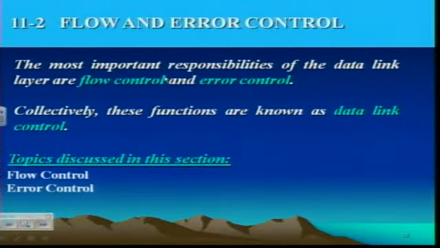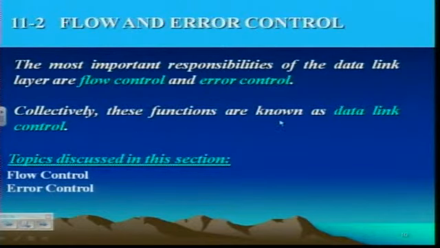The most important responsibility of the data link layer is the flow control and the error control. Now the error, in chapter 10 when we talked about error, that was error in the data and fixing up all of that. Now here the error has to do with the error in the flow of sending and receiving. There's a receiver, there's a sender, there's communication going on, and that flow that goes on between sender and the receiver, if there is error that is occurring, how do you control and do things? So that's the error that we're going to talk about in this chapter.